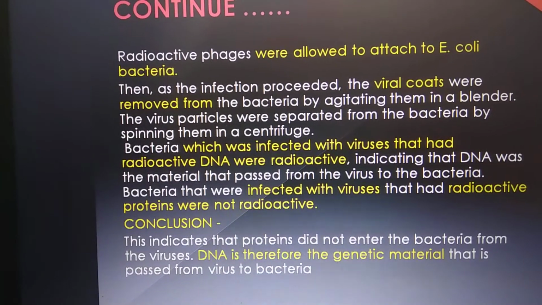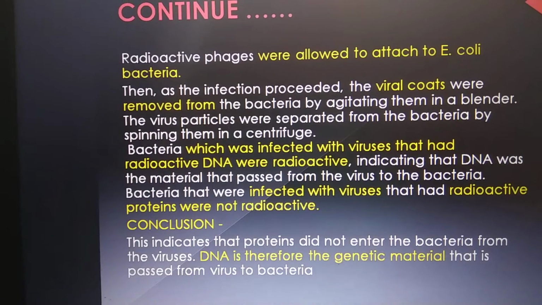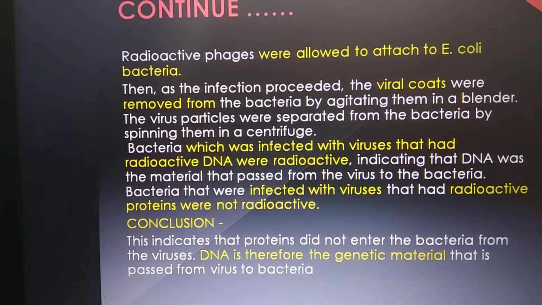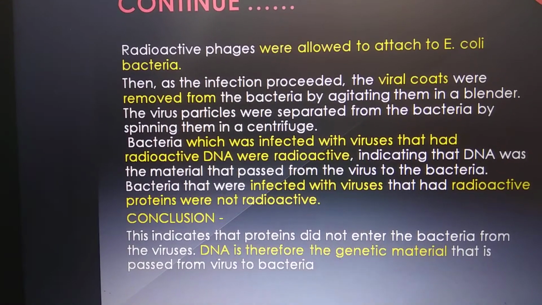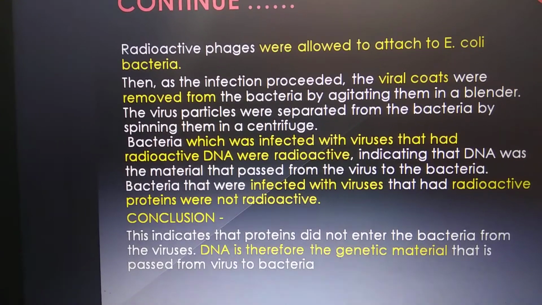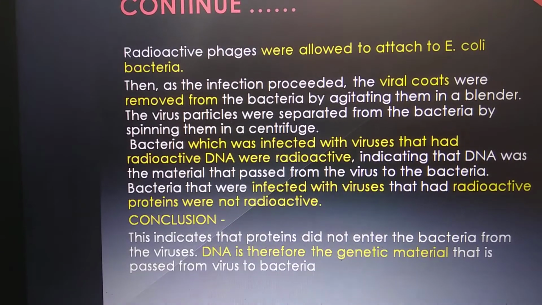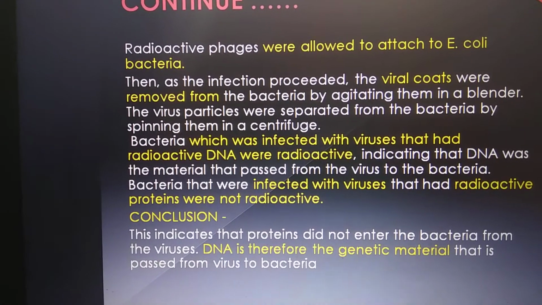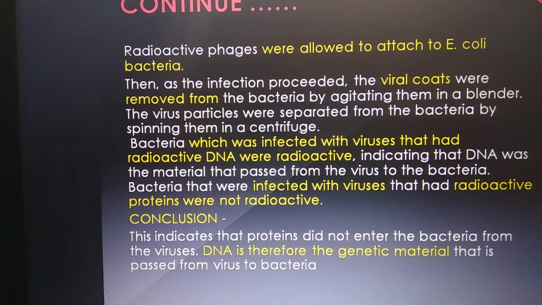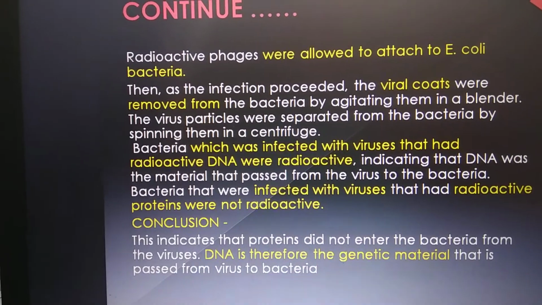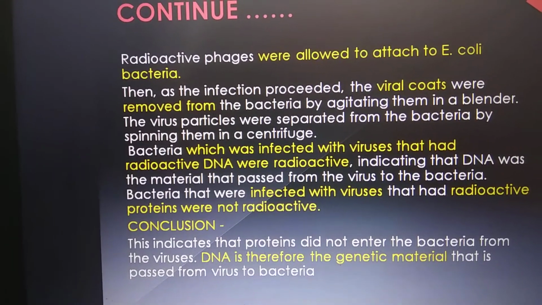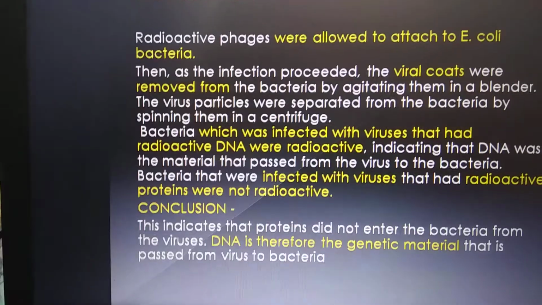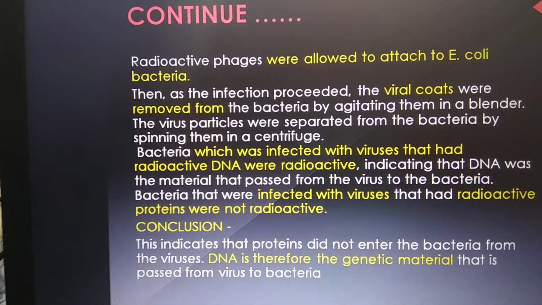After centrifugation, bacteria pelleted down in the bottom and the ghost remained on the top. So when the viruses were grown in the presence of sulfur, then the radioactivity they observed was from the upper part, that is from the ghost.